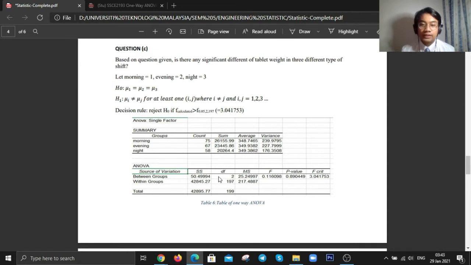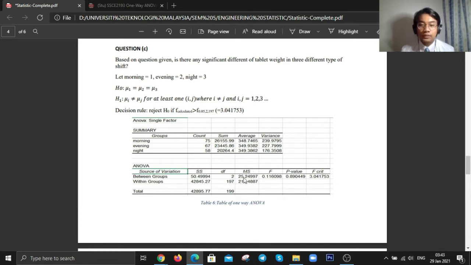We notice that k is equal to 3. When 3 minus 1 we get 2. For the total degree of freedom, just simply minus N capital with 1, then we can get 199. For the error degree of freedom, we need to minus 199 with 2.